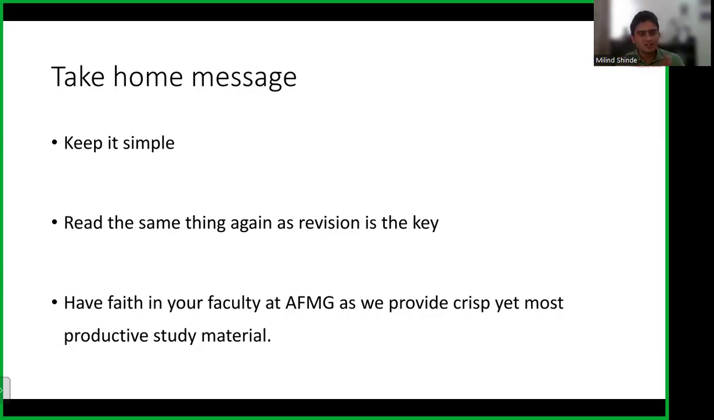And lastly, have faith in your faculty at FMGC. Whatever notes we are giving, my pediatrics notes are just 132 pages, including everything, and you can see the number of questions that we got from these notes. So we are going to provide you crisp but most productive notes, and we are always there for you till your exam.